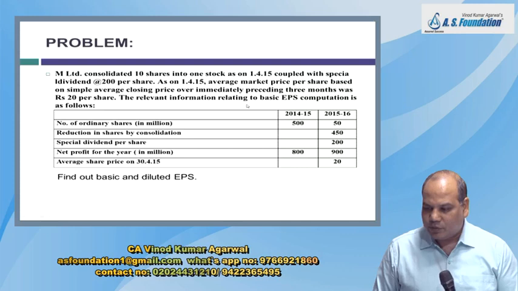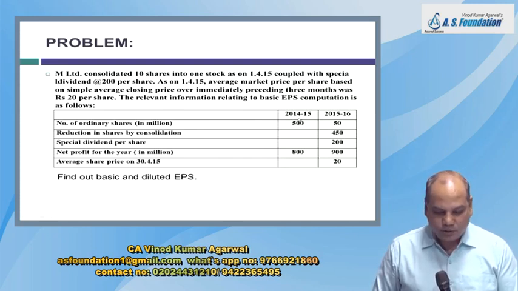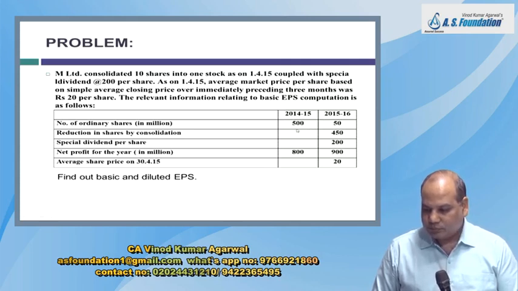The relevant information relating to basic EPS computation is as follows. Now they have given you data of the previous year and current year: 14/15 previous year, 15/16 current year. Number of shares, earlier it was 500, and why has it suddenly reduced to 50? 10 shares were consolidated into 1 share, so 50.